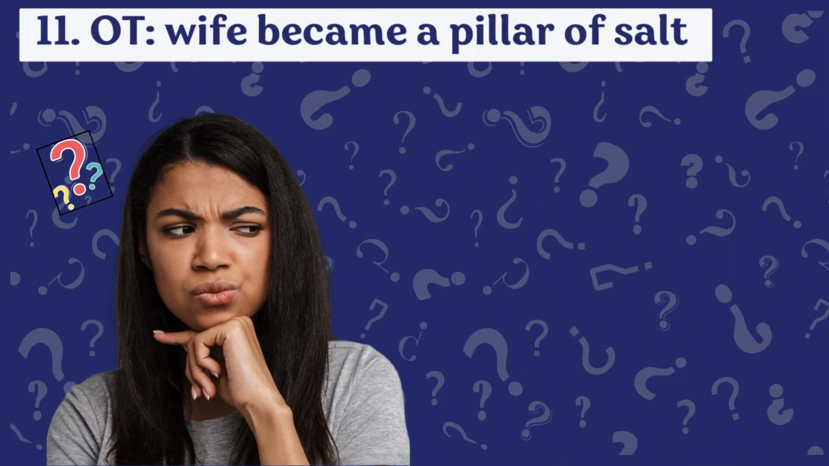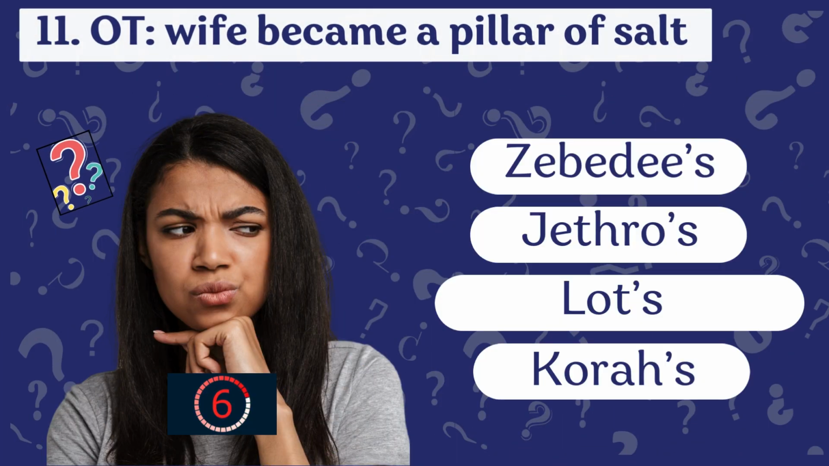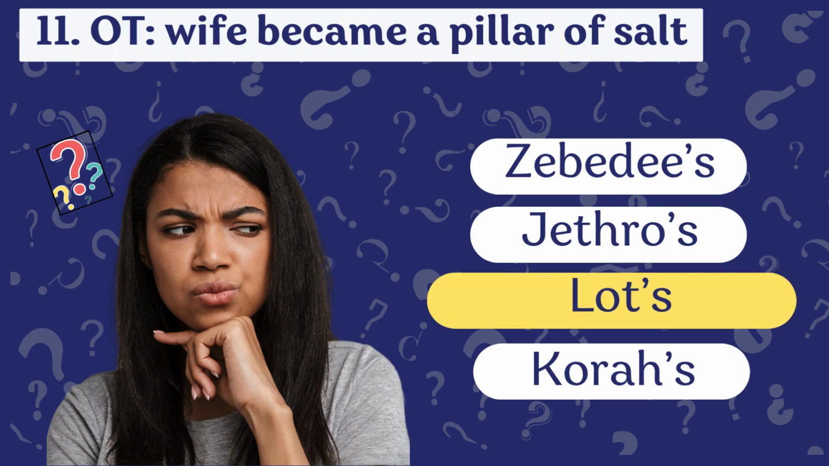Question 11. This Old Testament wife became a pillar of salt. Whose wife was it? Was it Zebedee's, Jethro's, Lot's, or Korah? Lot's wife turned back to look at Sodom and Gomorrah when instructed not to and became a pillar of salt, recorded in Genesis chapter 19, verse 26.